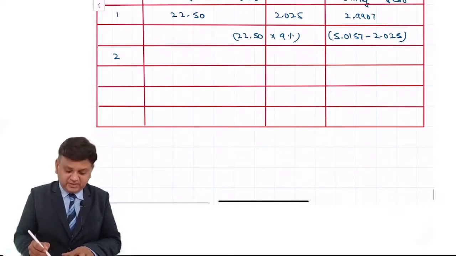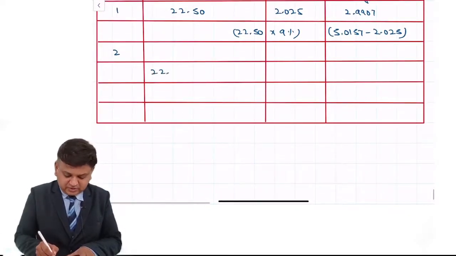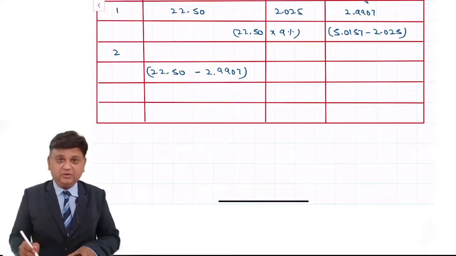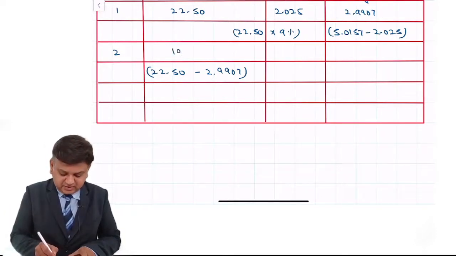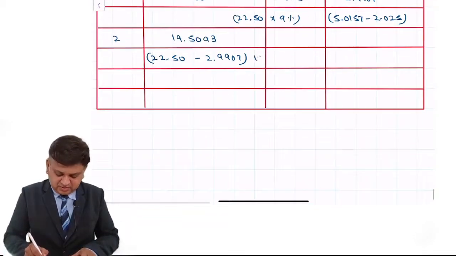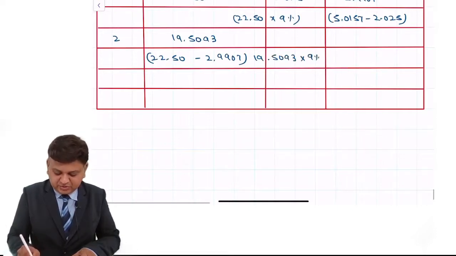Second year beginning, it is 22.5 crore minus 2.9907 crore. So the amount of outstanding principal is 19.5093 crore. Now what is the second year interest? 19.5093 crore into 9%.